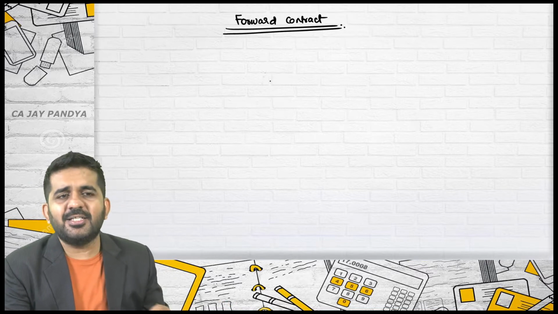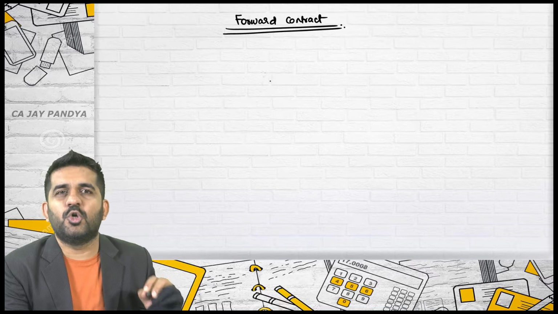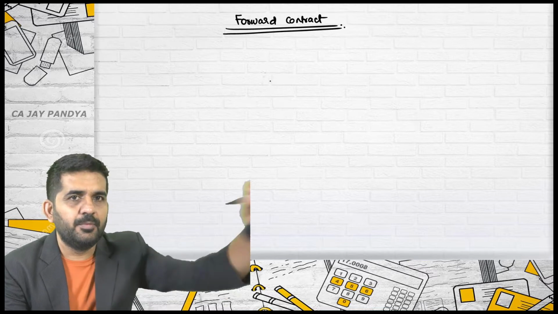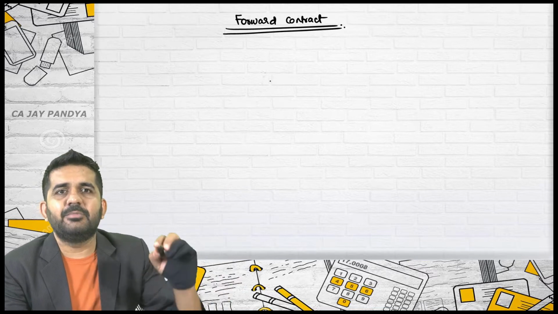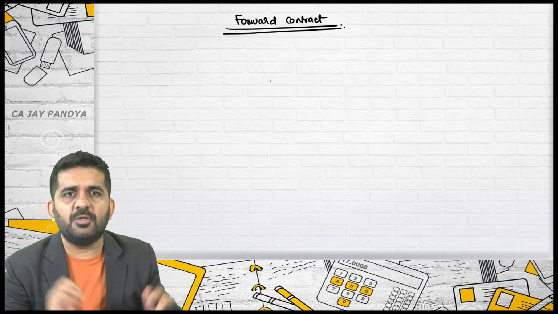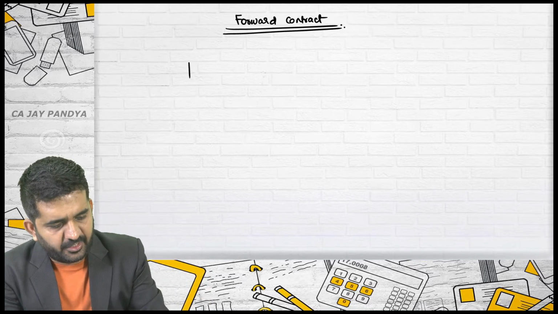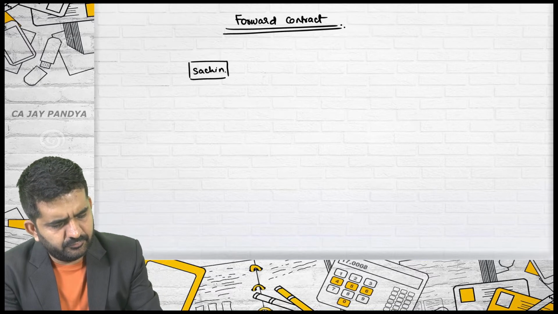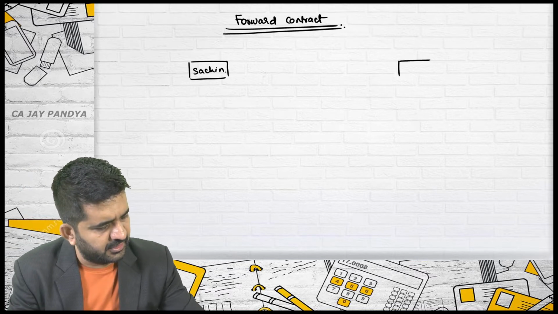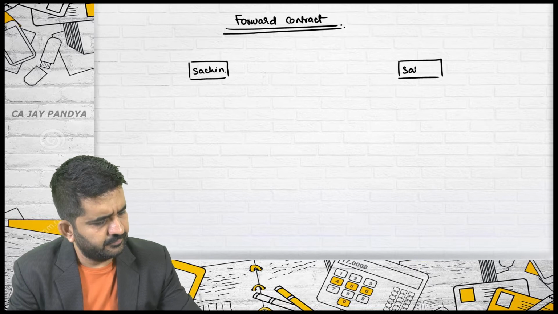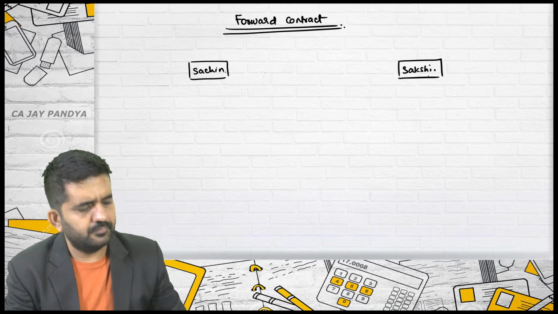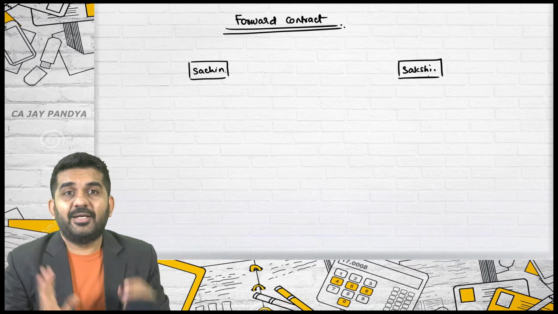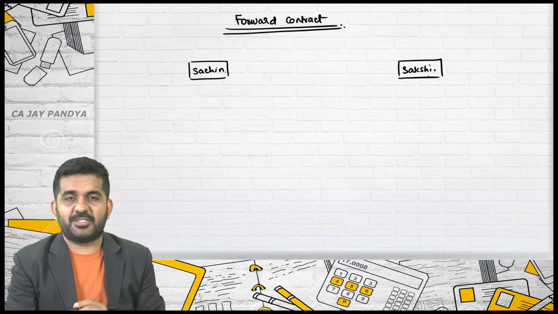Let us take two persons who joined first in our classroom today, their names, and understand from their position, they are two parties to the contract. One is Sachin, another is Sakshi. Alright, now what is the contract between these two? Please try to understand.